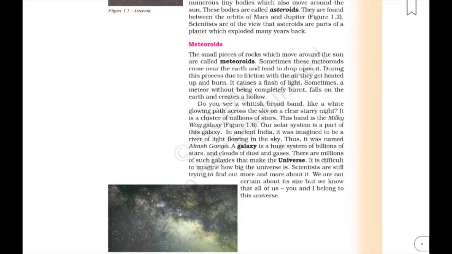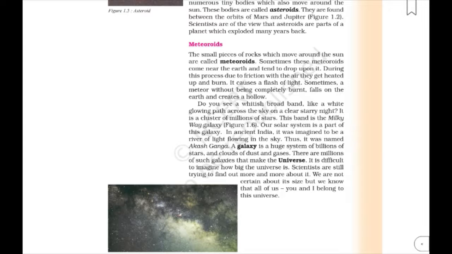A galaxy is a huge system of millions of stars and clouds of dust and gases. There are millions of such galaxies that make the universe. So students, we see millions of stars, planets, satellites, asteroids and meteoroids forming the galaxies. Innumerable galaxies form the universe. In other words, we can say that all these celestial bodies form the universe.